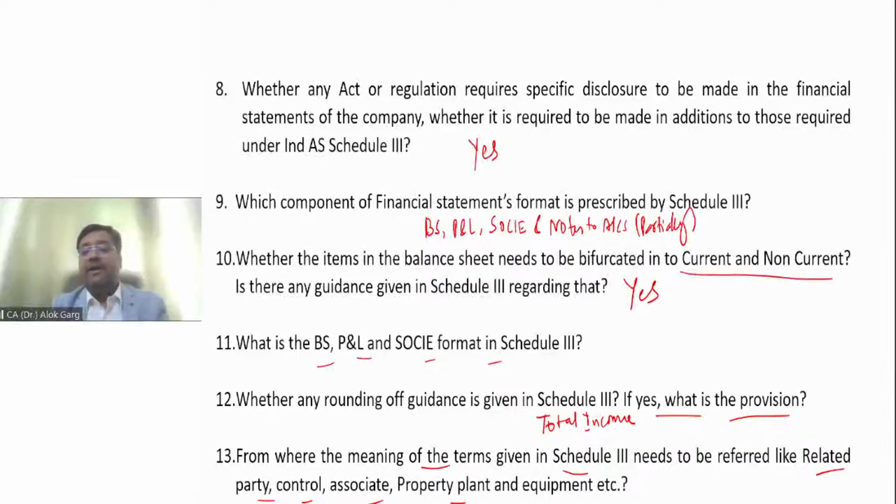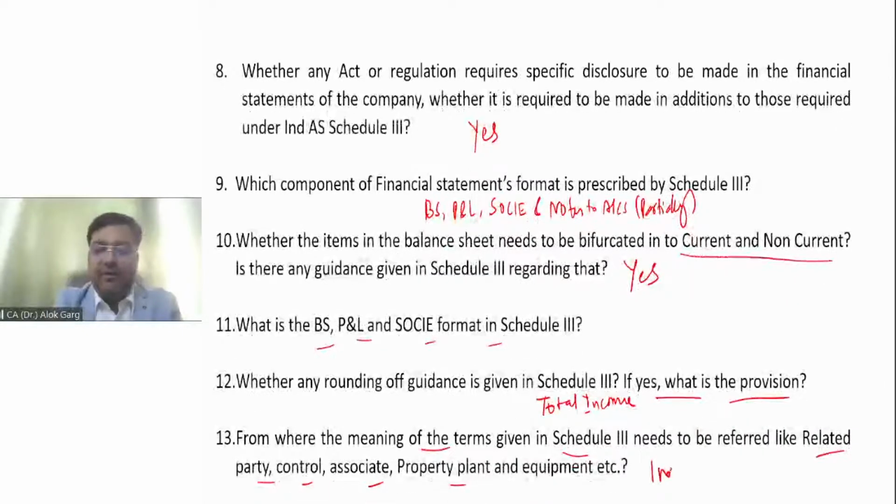Naman, the meaning cannot be referred from the Companies Act 2013. Schedule 3 says that the meaning of the terms can be referred from Ind AS, right? Although Ind AS are notified under Section 133 of the Companies Act 2013. So these meanings have been referred from Indian Accounting Standards, right? Is that clear?